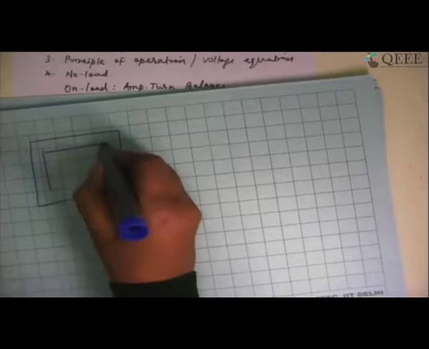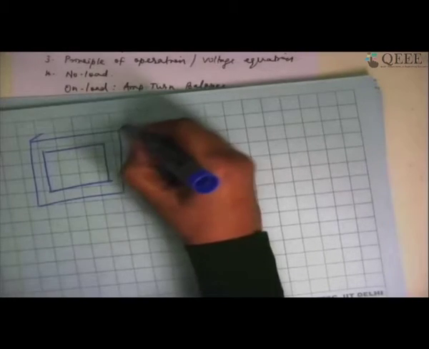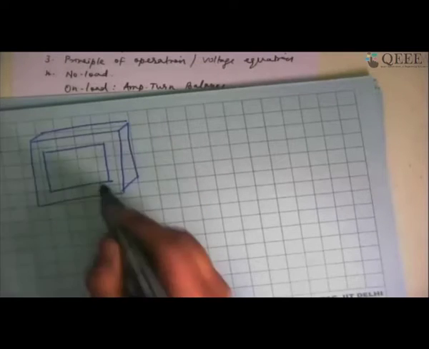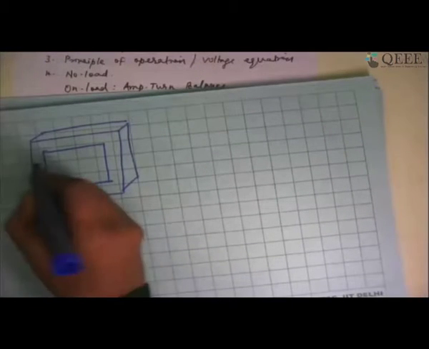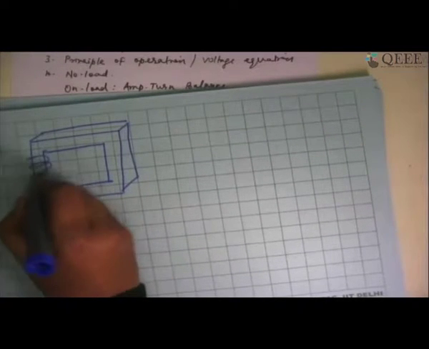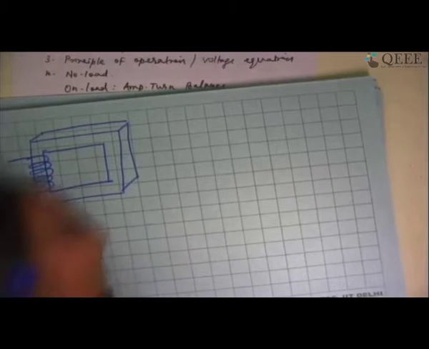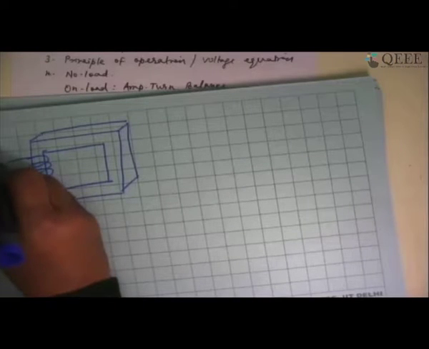If I take a transformer, I am probably going to have a ferromagnetic core normally. The core, I am showing as a 2-dimensional structure. Actually, it will be a 3-dimensional structure. So let's say I have a square type of core, and I'm going to have the windings wound on one side. I'm showing this as the primary winding. It is excited with the help of an AC voltage.